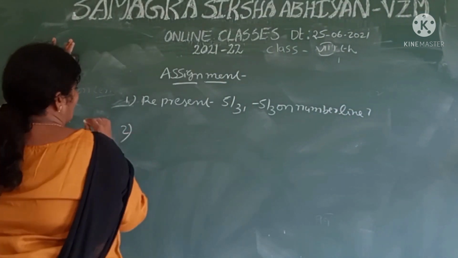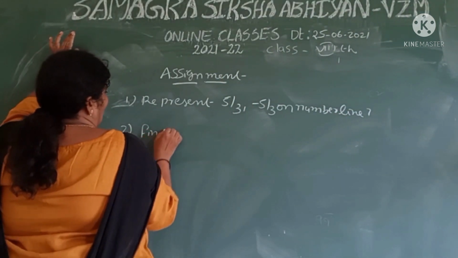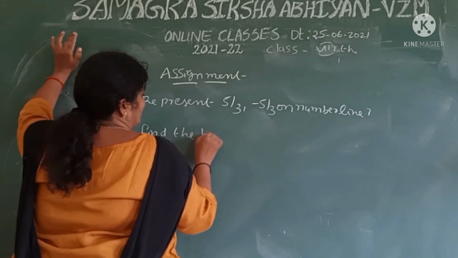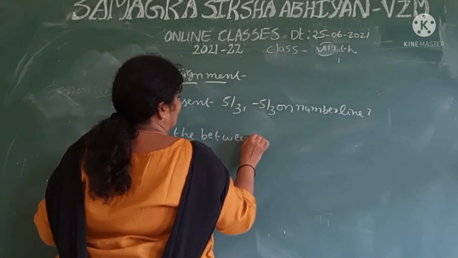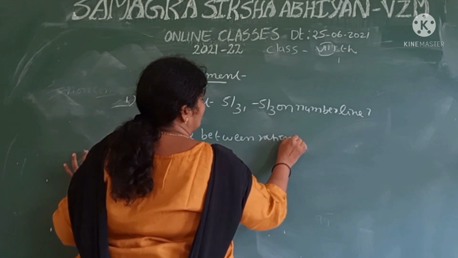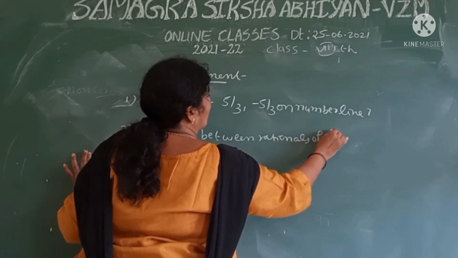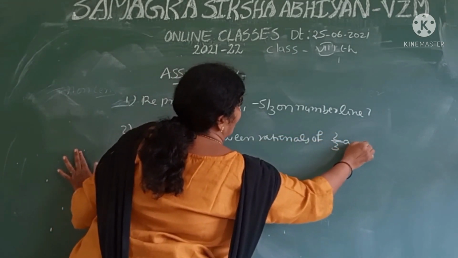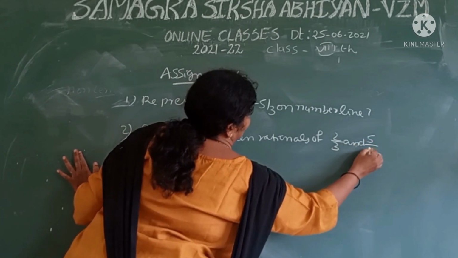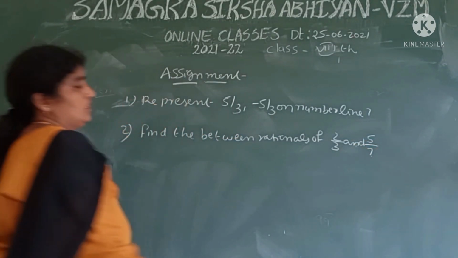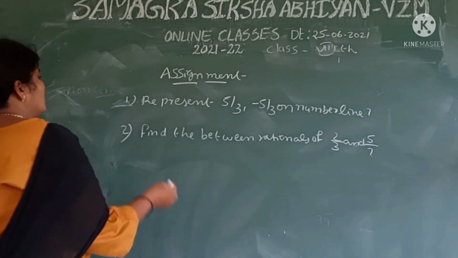The second sum is, find the rational numbers between 2 by 3 and 5 by 7.